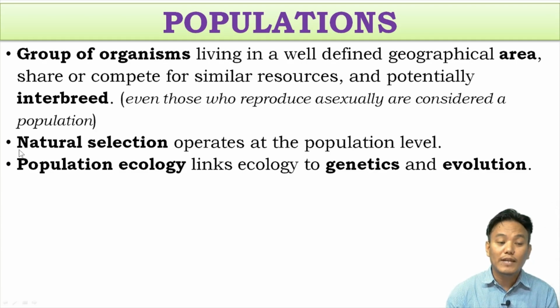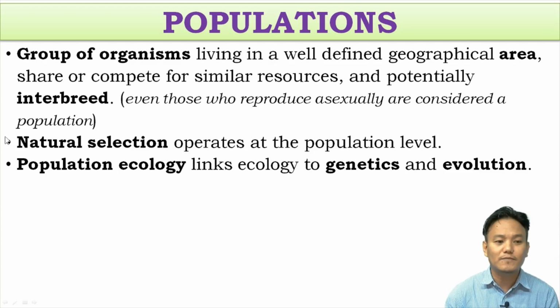Now, the natural selection process, the mechanism which brings evolution, which causes evolution as per Charles Darwin, operates at population level. Even though natural selection acts upon individuals, to bring about evolution it operates at population level.